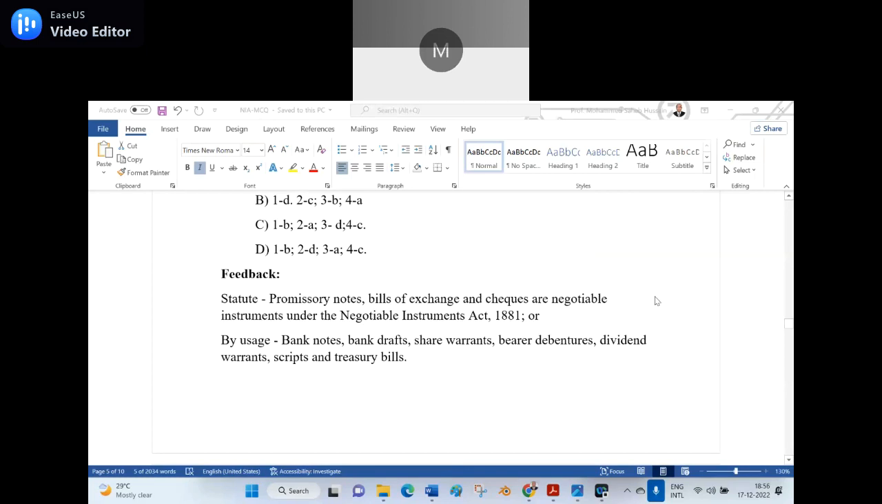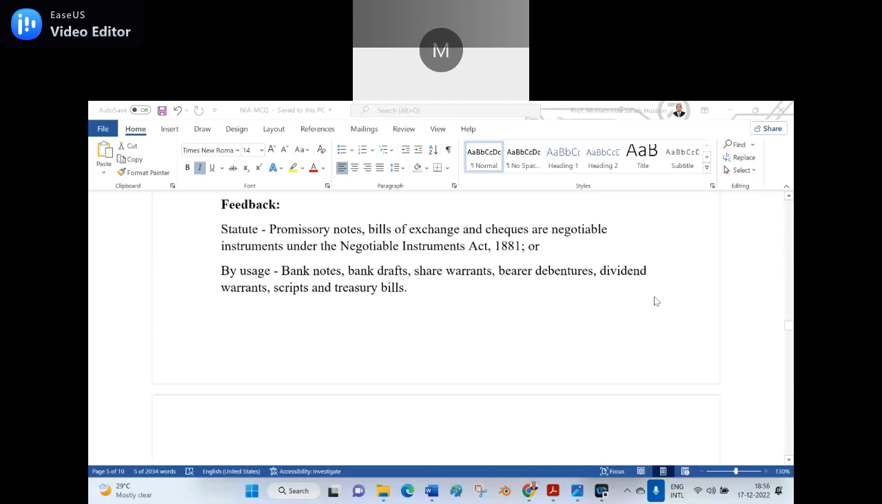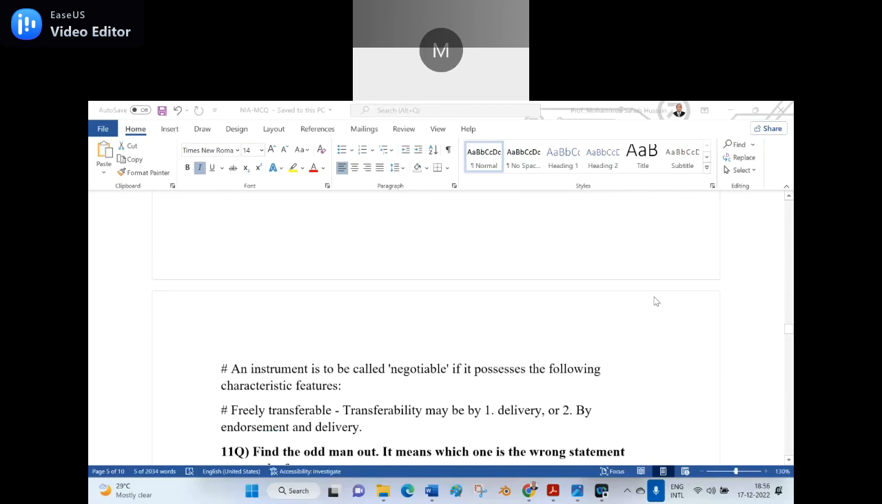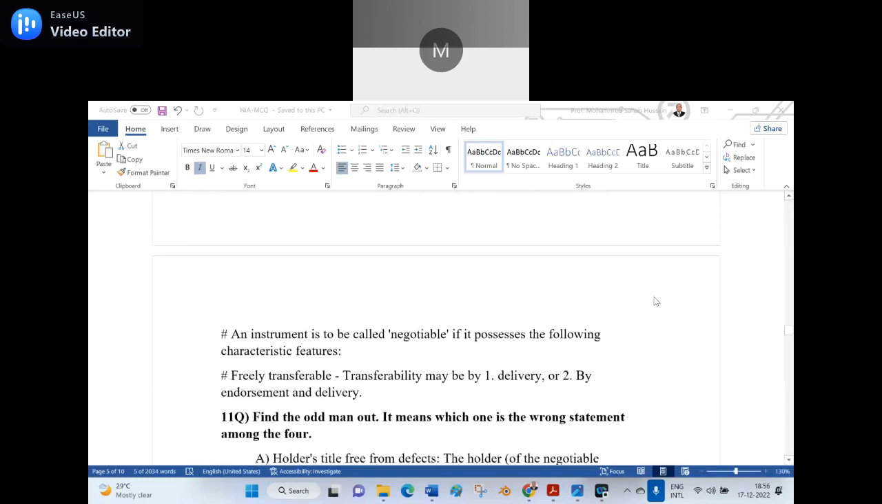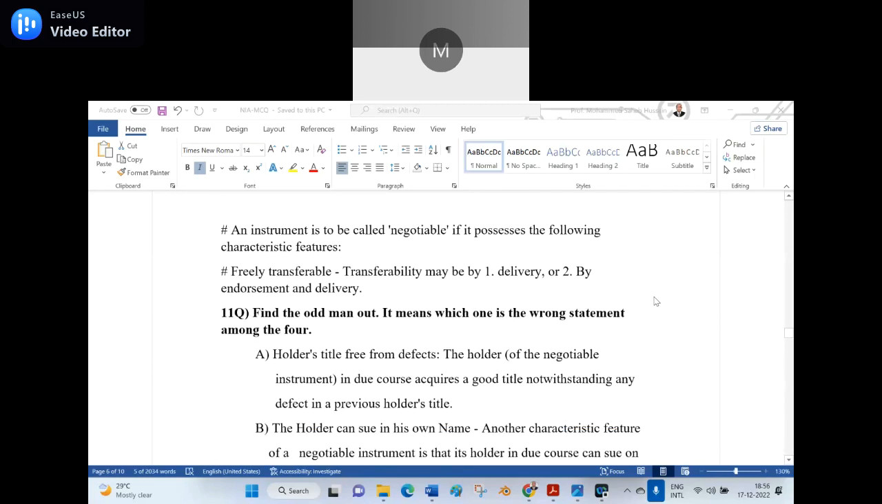Statute means promissory notes, bills of exchange, checks are negotiable instruments under the Negotiable Instruments Act, that is a statute. By usage means banknotes, bank drafts, share warrants, bearer debentures, dividend warrants, scrips, and treasury bills. By an instrument means it is called negotiable if it possesses the following characteristic features. And freely transferable means transferability may be by delivery, or by endorsement and delivery. So that is the way I framed the questions.